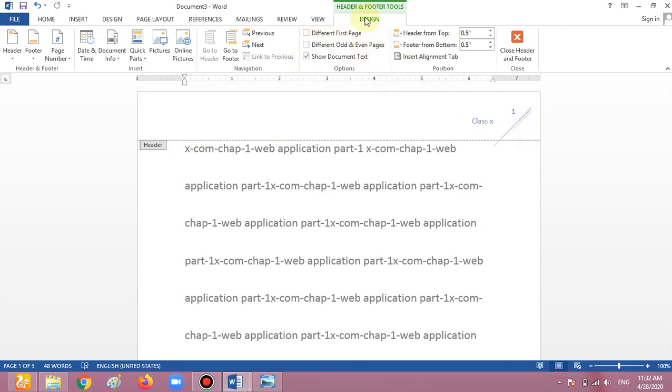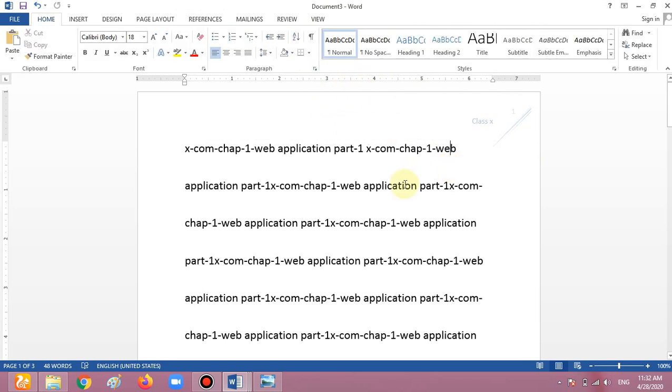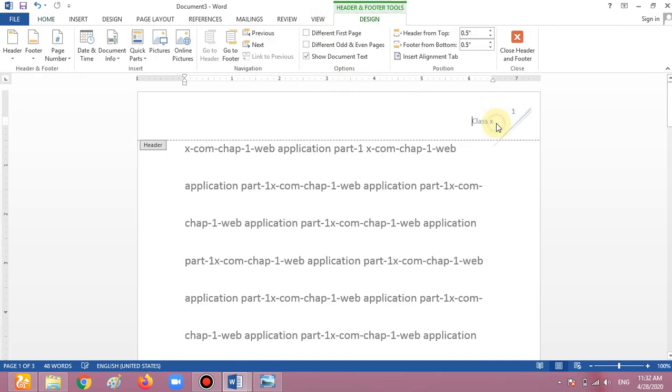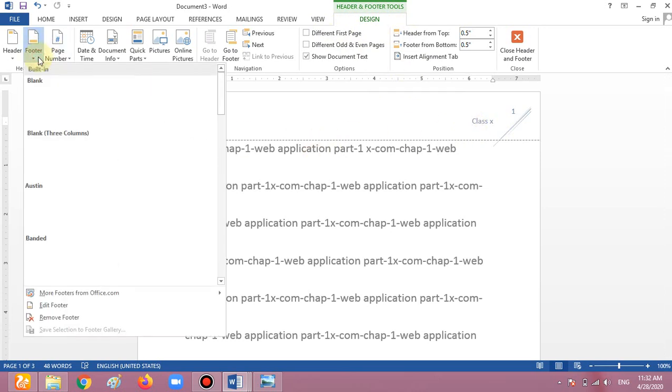How can we get the header design first? When we are on a page, you don't have any tab after View, but when we go into the header group, then we have one more tab known as Design. This Design tab we use only for the headers. We can also take the footer from here. I'm taking a footer from here.